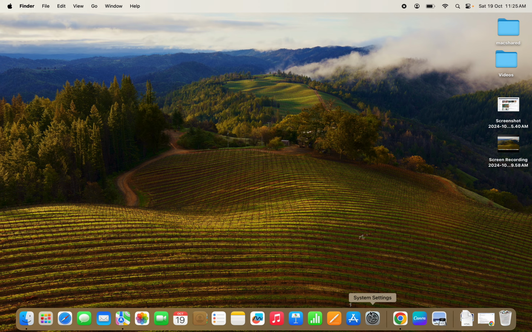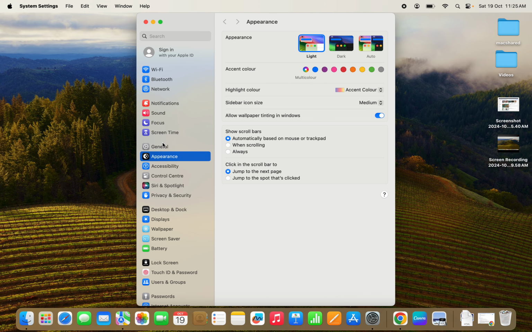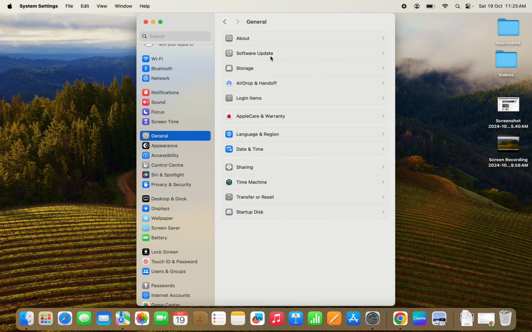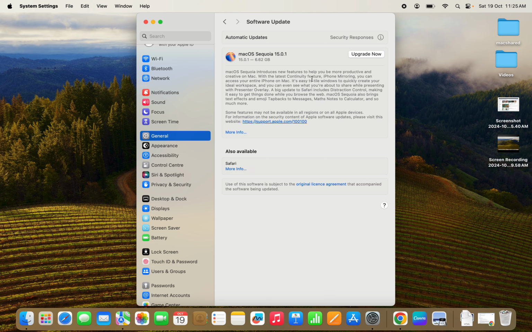And also one another step guys I have forgotten, you need to make sure that your system is up to date. Okay, go to Software Update and make sure the option should be showing up, Update. Do not upgrade, just click on the Update option and it should be updated.